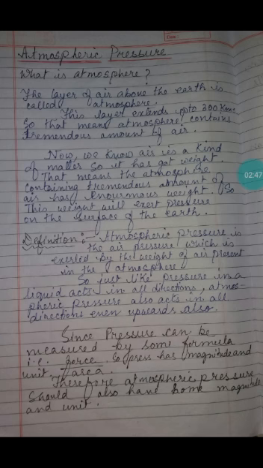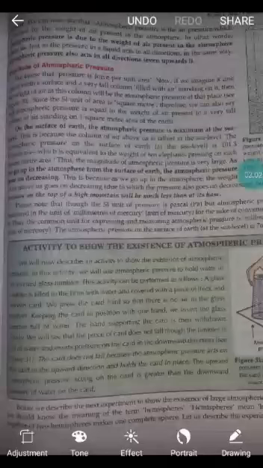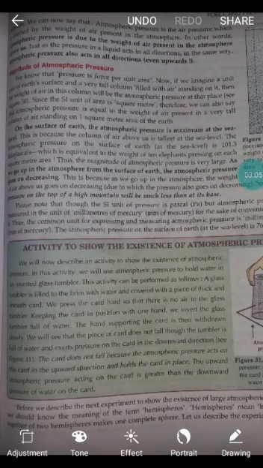Magnitude, you understand, is value or strength. So we'll discuss it now: the magnitude of atmospheric pressure. Magnitude is a value, the value or strength of any substance.